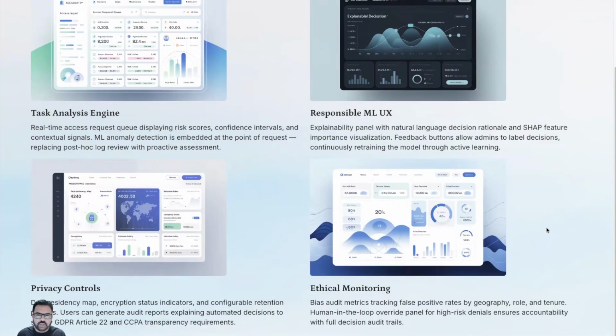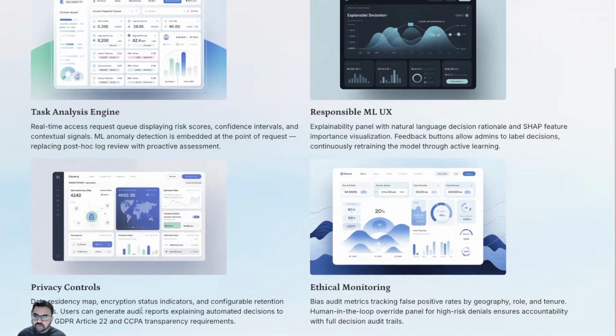Then in the product, you see the responsible ML user interface, the panel with the natural language decision and why those decisions were taken. There is a feedback button that allows the admin to label decisions, and it continuously retrains the model through active learning. In the privacy control user interface, you see the data residency map, the encryption status indicator, and configurable retention policies.